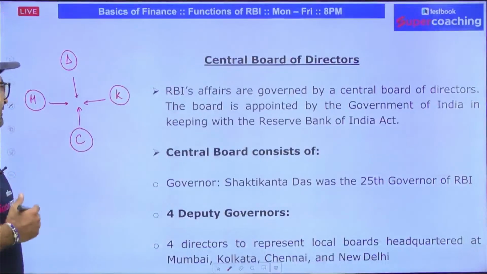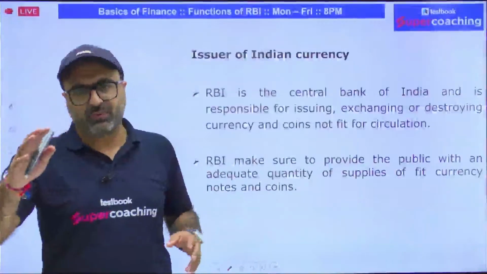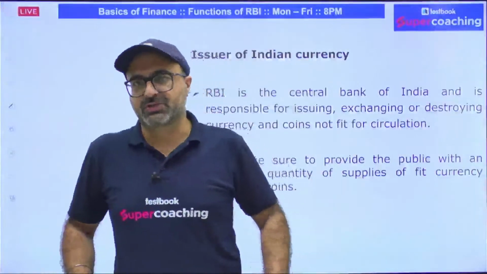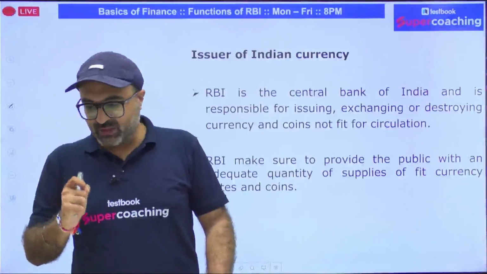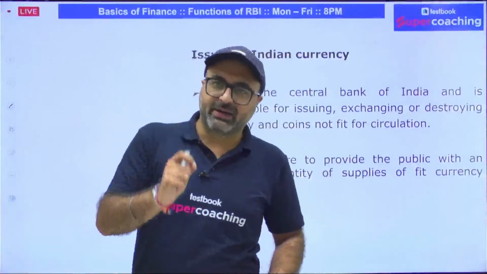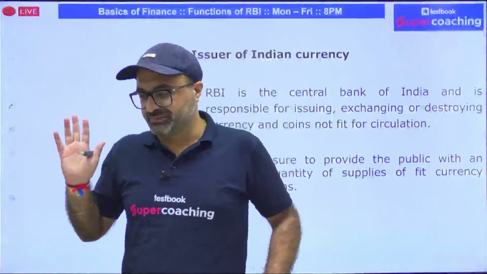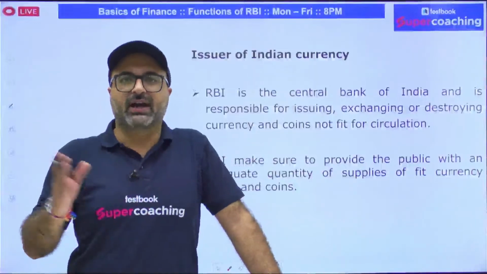Now let's jump to the functions of RBI. Undoubtedly, sir, RBI is responsible for performing n number of operations, we know that. But out of those, one of the important operations is printing of currency. So today I have a question for you. According to you, does RBI print limited or unlimited currency? Just give me the answer.